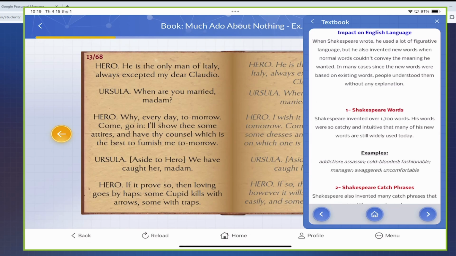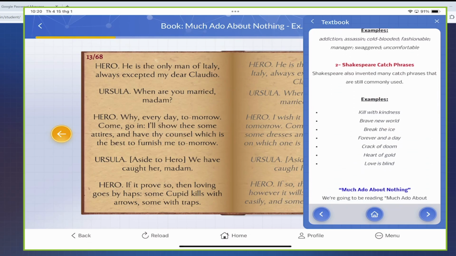Addiction means that they are kind of addicted to something. You know what it is. Assassin is someone who is paid to kill people. Cold-blooded, fashionable, manager, swagger, uncomfortable. Who knew all these words were invented by Shakespeare.